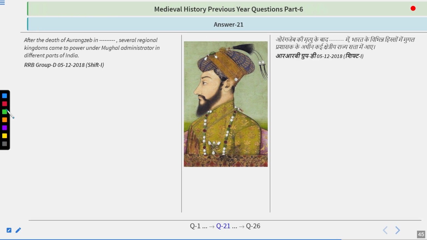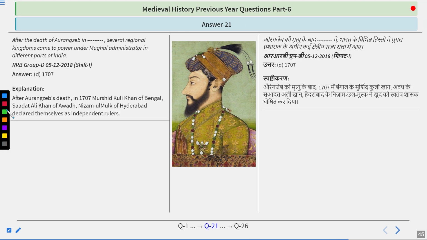I guess you have figured it out because the answer is 1707. So Aurangzeb's death was in 1707. Murshid Quli Khan of Bengal, Sadat Ali Khan of Awadh, and Nizam ul Mulk of Hyderabad declared themselves independent rulers in 1724. As they had seen the decline of the Mughal Empire and were not much interested in associating themselves with it, they declared themselves independent. And that is how the decline of the Mughal Empire started in India.